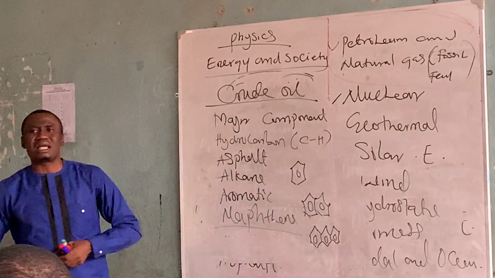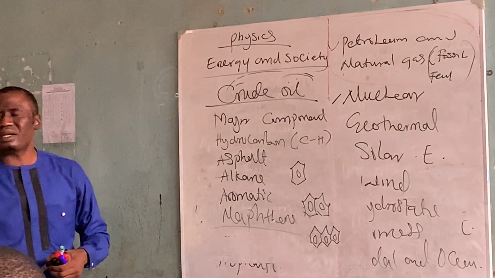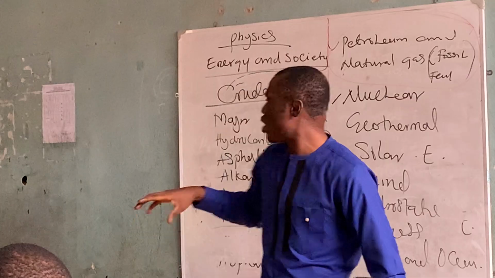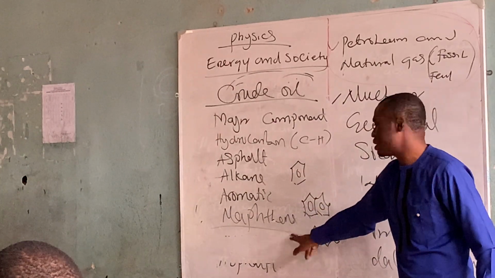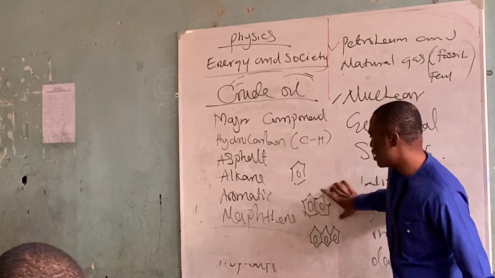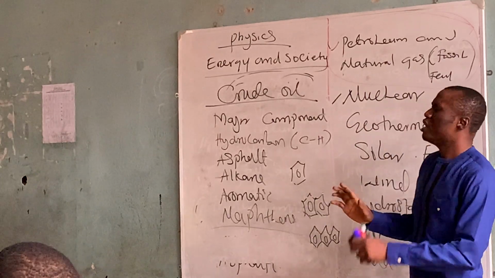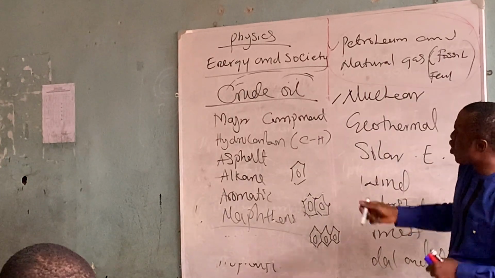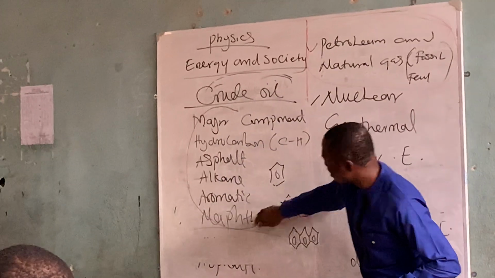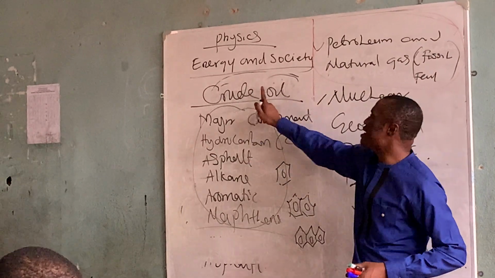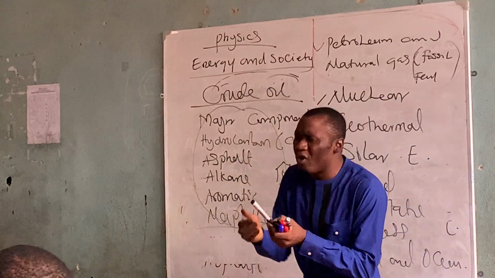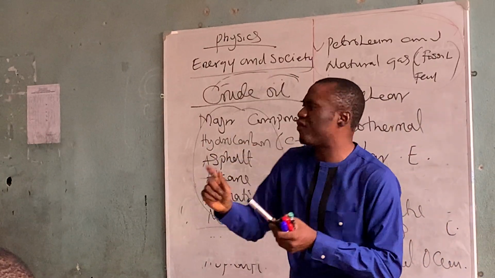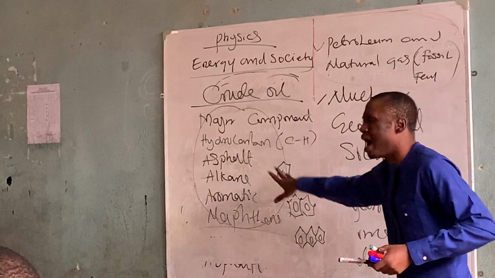But what we are trying to say is that this is benzene, and this one is naphthalene. Are you following? Now, in all this process, do you know that all these things found inside the crude oil are part of what makes for the easy distillation of all the forms of petrol and whatever we are talking about.